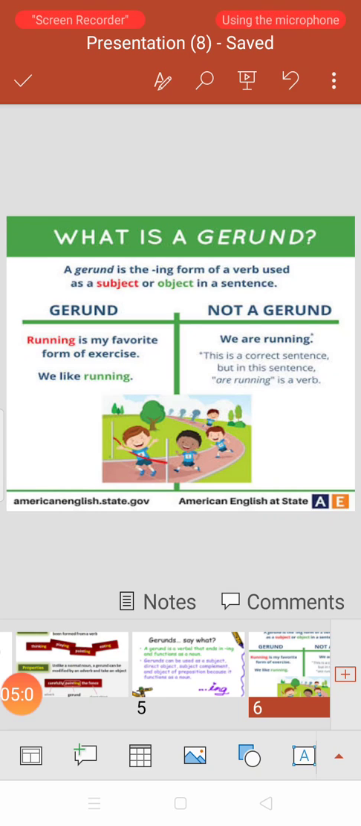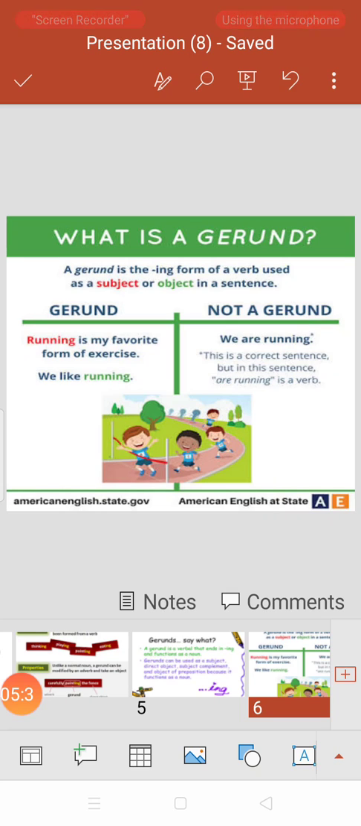Gerund: Running is my favorite form of exercise. So here, what is the position of running? It is a subject. We like running. It has become an object. We is the subject and running is our object. So both the positions have changed, but the grammatical name is the same: gerund.